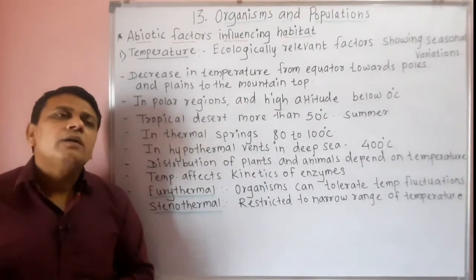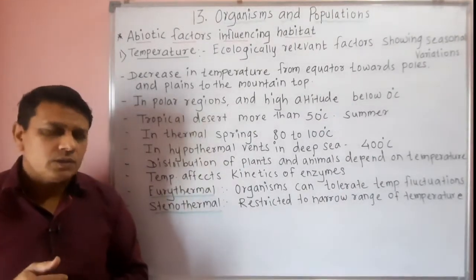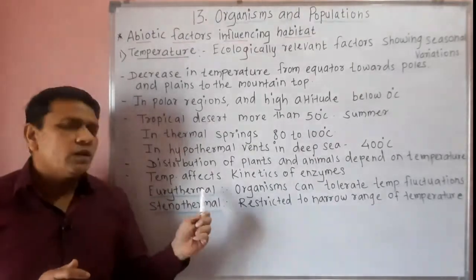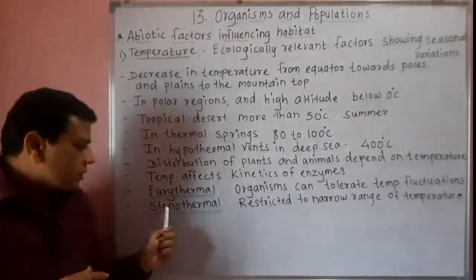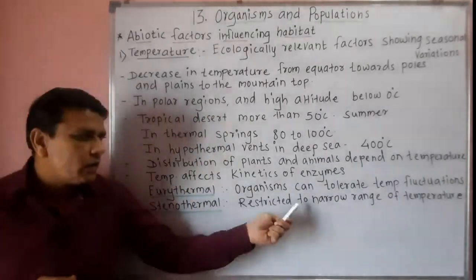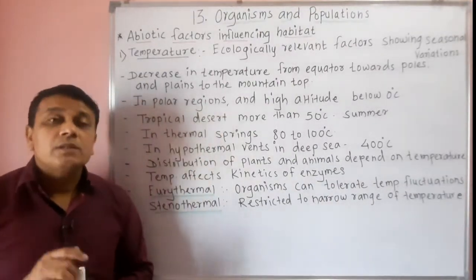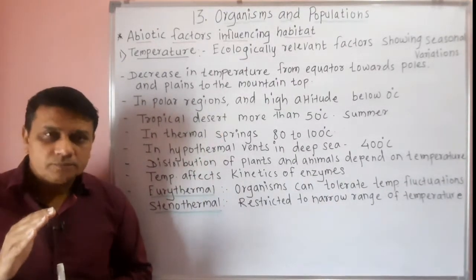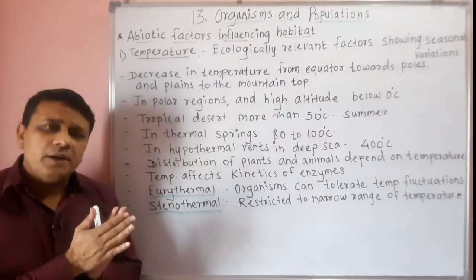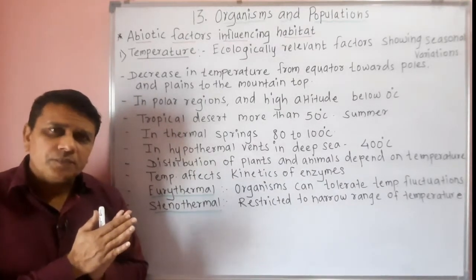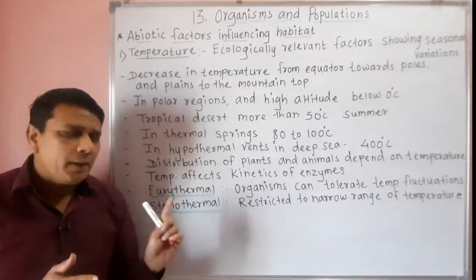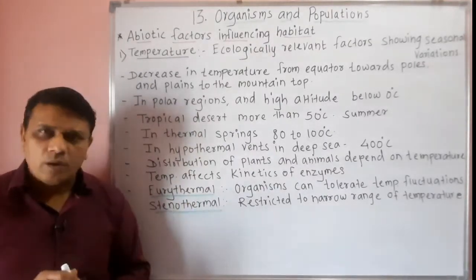Such temperature variations can be tolerated by these organisms, and they are called eurythermal organisms. Stenothermal organisms are restricted to a narrow range of temperature. That means they cannot tolerate high fluctuations of temperature. They can tolerate only a limited change in the range of temperature, not too high, not too low.